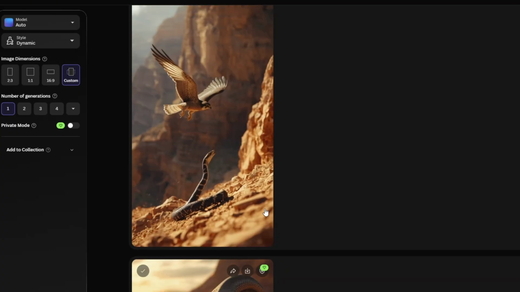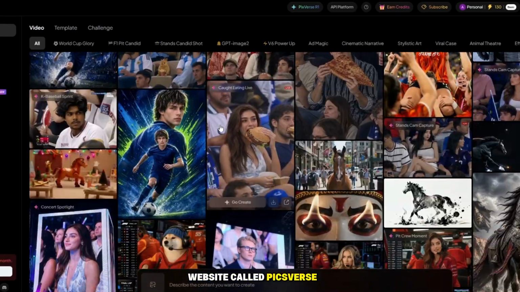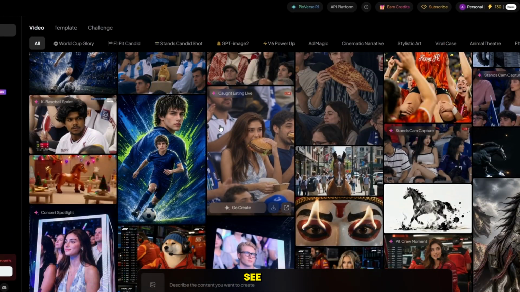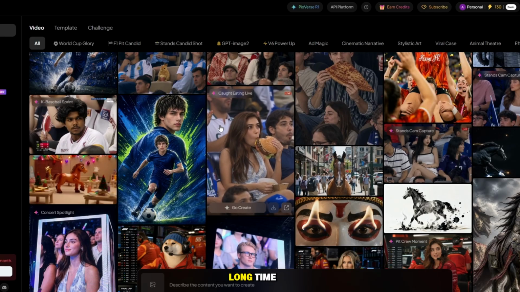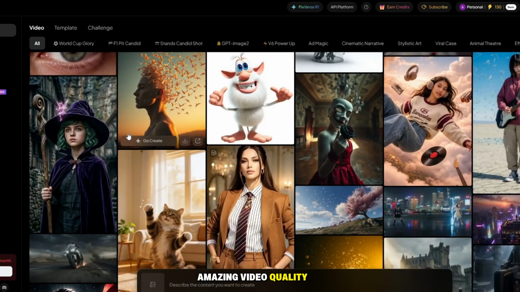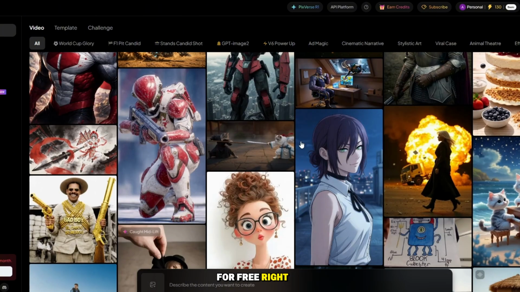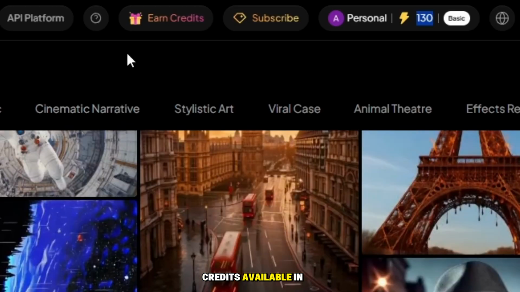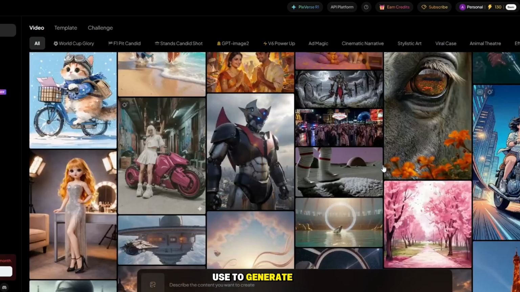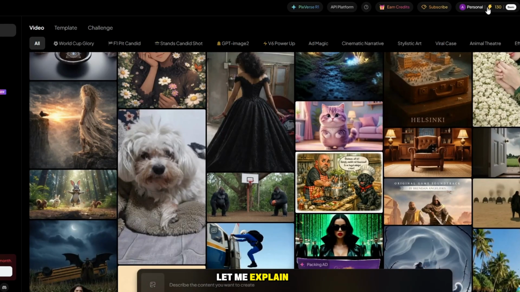generation tools. Next, for video creation, we'll use a website called Pixverse AI. As you can see, many creators have been using this tool for a long time because of its amazing video quality. The best part is that I'm going to show you how to use it for free. Right now, I have 130 credits available in my account, which I can use to generate AI videos. Let me explain how I earned these credits and how you can do the same.